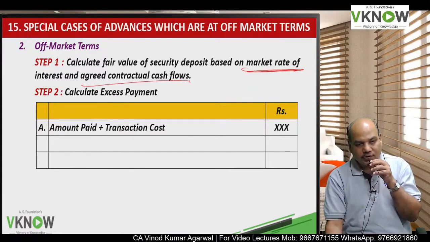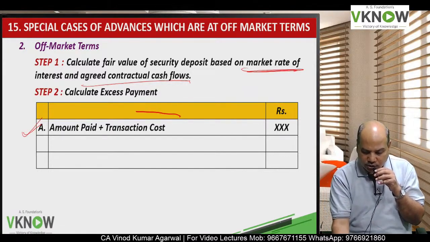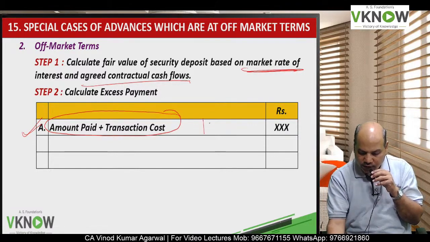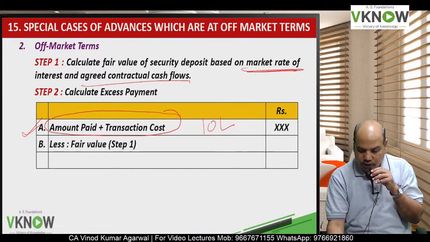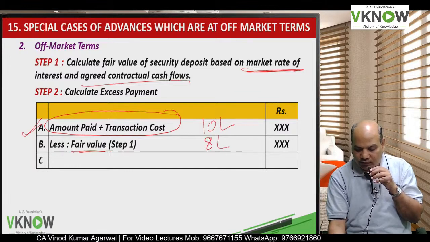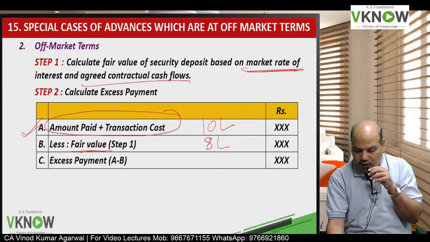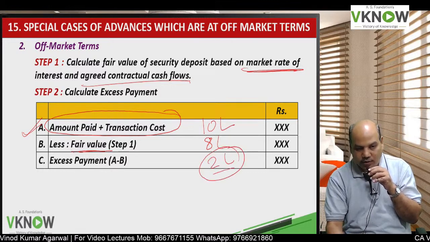Then find out the excess payment. The amount paid plus transaction cost is what you have given, let us say 10 lakh, and the fair value, let us say 8 lakh, is the present value of contractual cash flow at market rate. The difference, the excess, is 2 lakh.